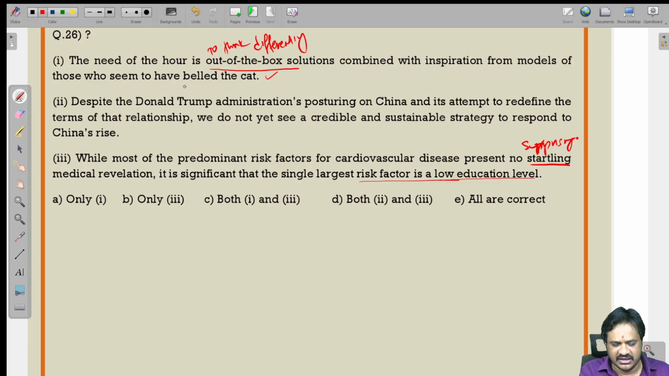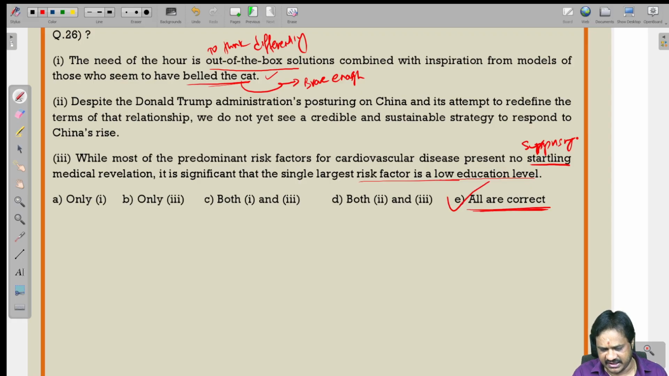Here belled the cat is also an idiom. Belled the cat means brave enough. So you don't have any grammatical errors in any of the sentences. So what is your answer? All are correct is the correct answer.